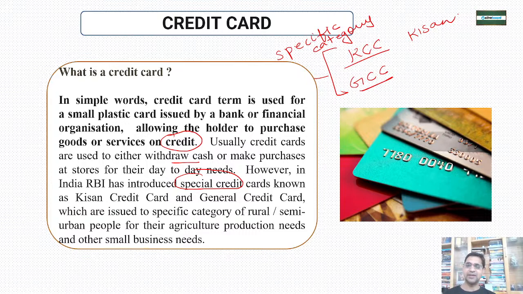Kisan credit card has its own separate area of functioning. The general credit card has its own specific area of functioning that we are going to discuss, like what is the role of the general credit card and in which specific area it is going to work.